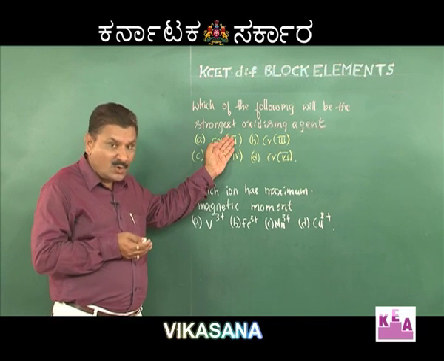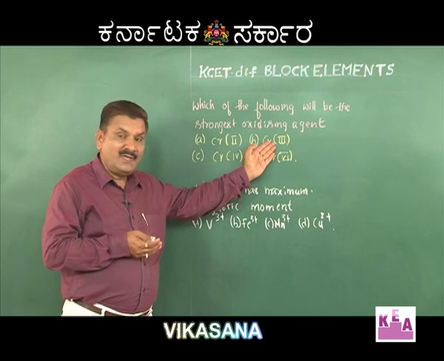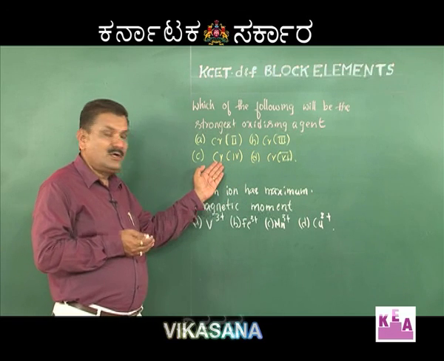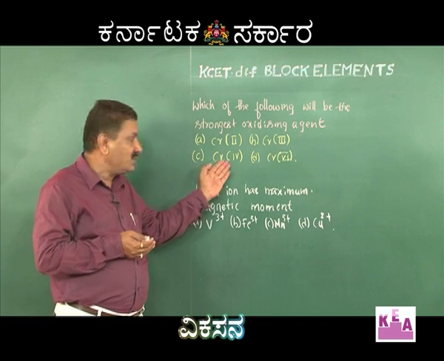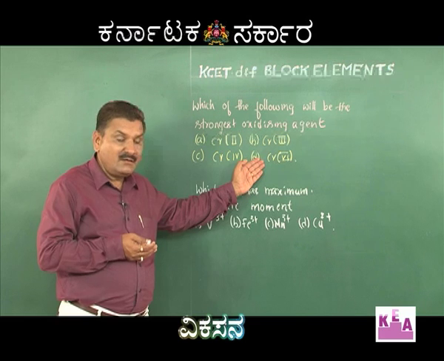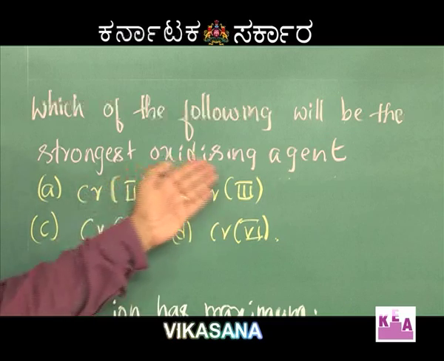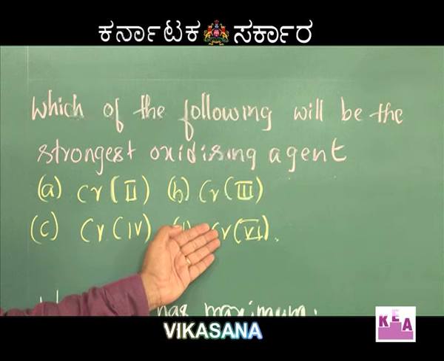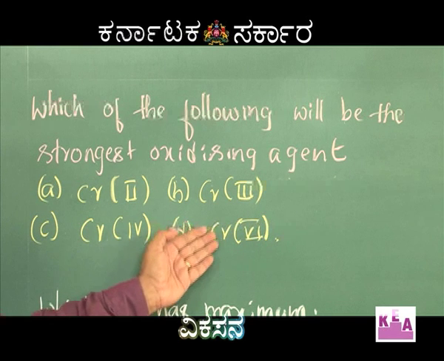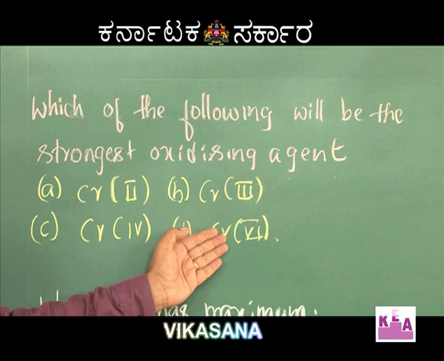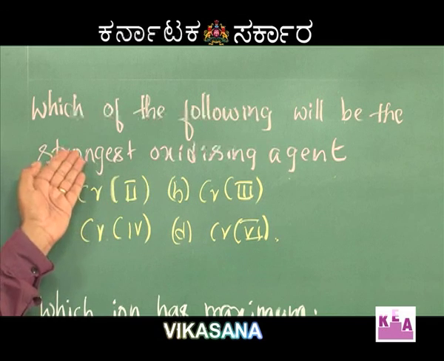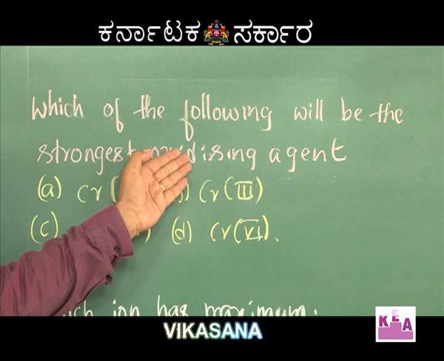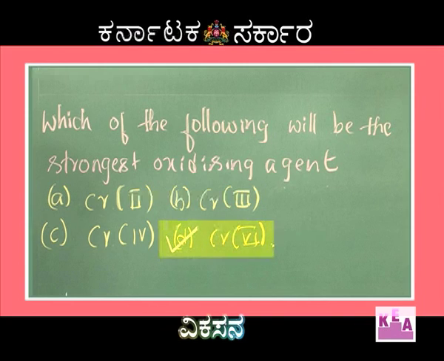Chromium 2 gains only 2 electrons. Chromium 3 gains 3 electrons. Chromium 4 gains 4 electrons and chromium 6 can gain 6 electrons. Amongst the given 4 ions, chromium 6 can gain the maximum number of electrons, 6 electrons. Therefore, chromium 6, which gains 6 electrons, can act as the strongest oxidizing agent. So, the correct option for this question is option D, chromium 6.